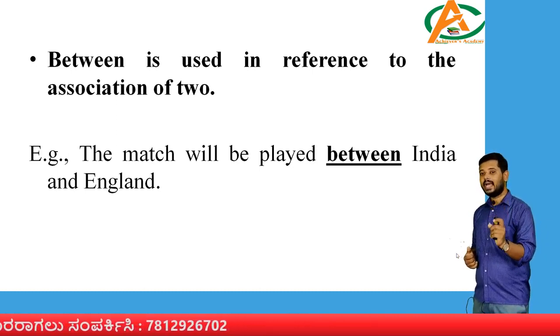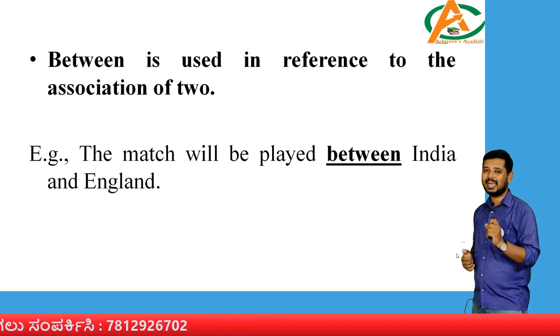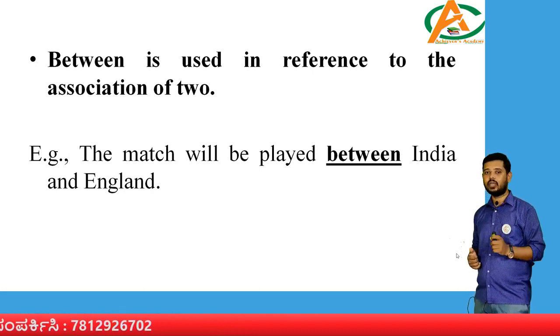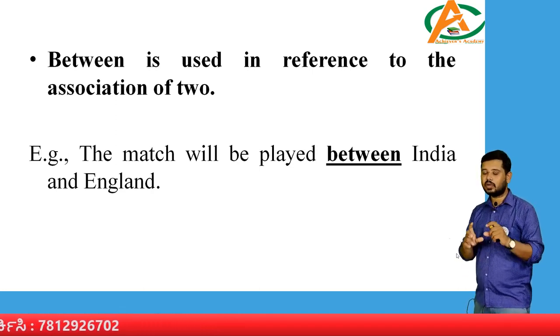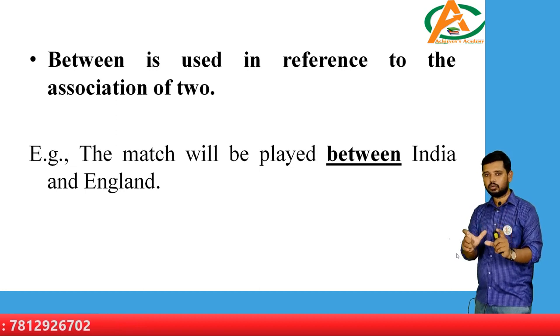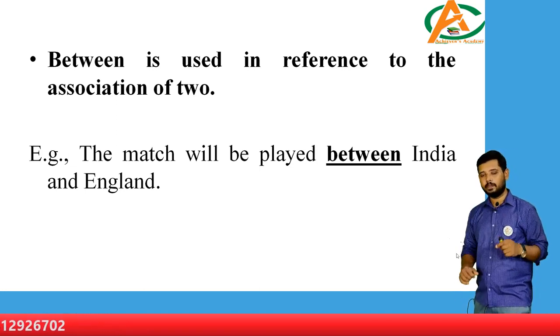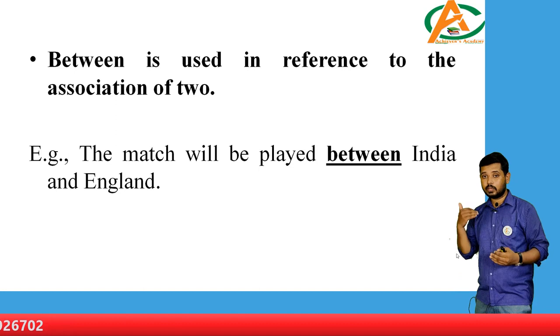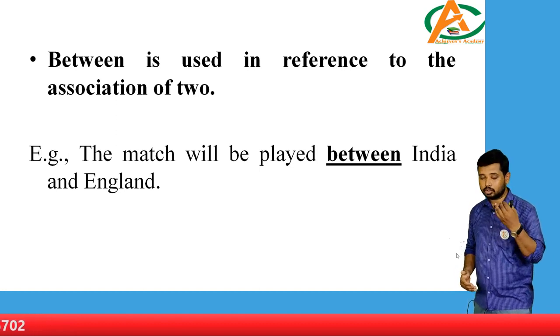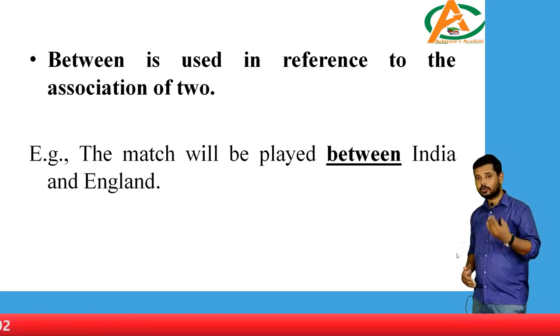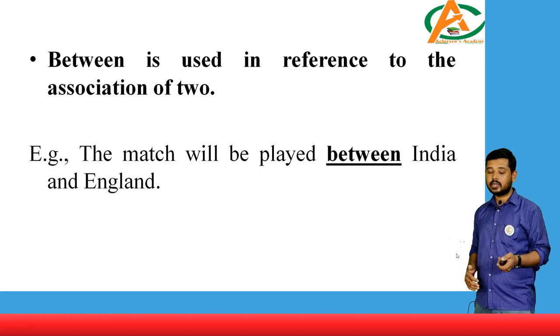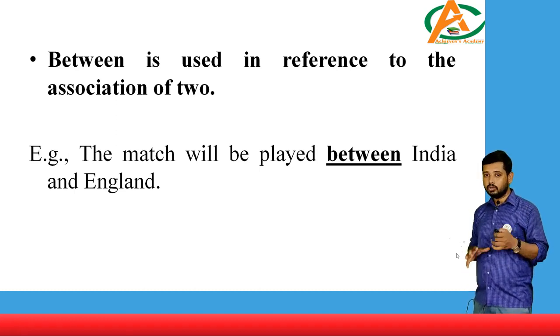This is a very basic statement of using between. Whenever you have two key players, you have to use the word between. I have also put up some situations wherein between should not be used, with some examples. Students, let us understand where we use the word between.